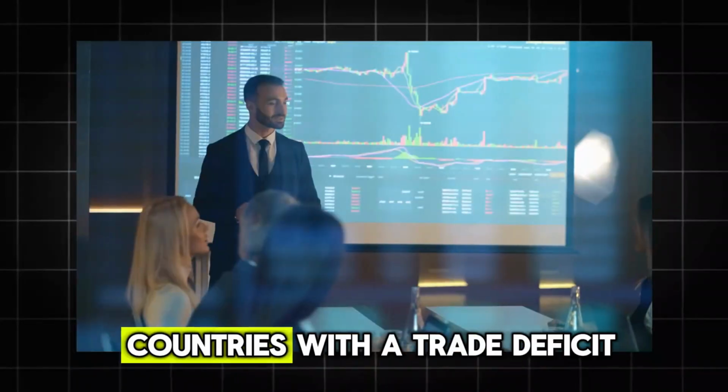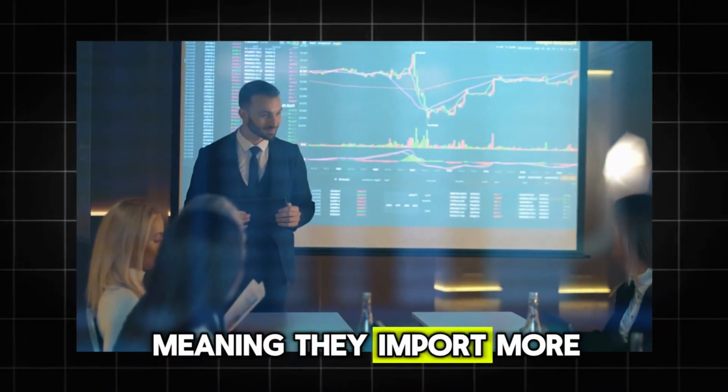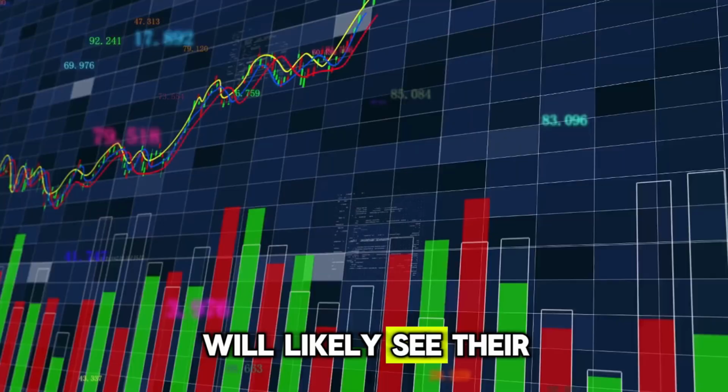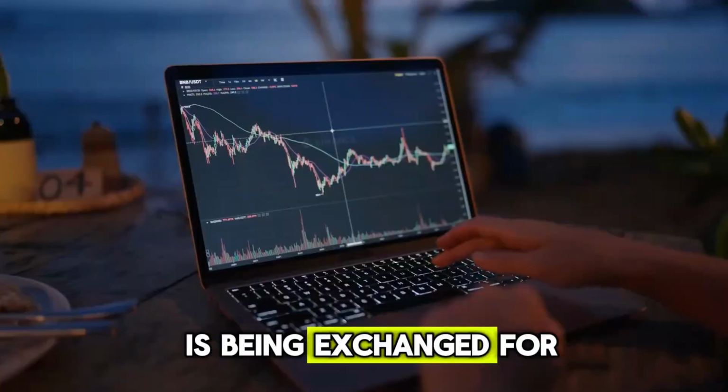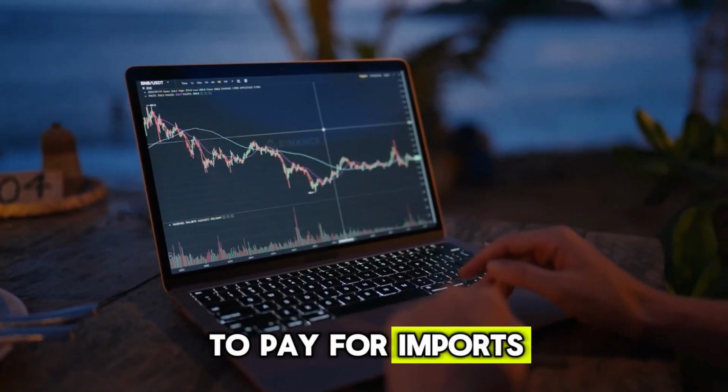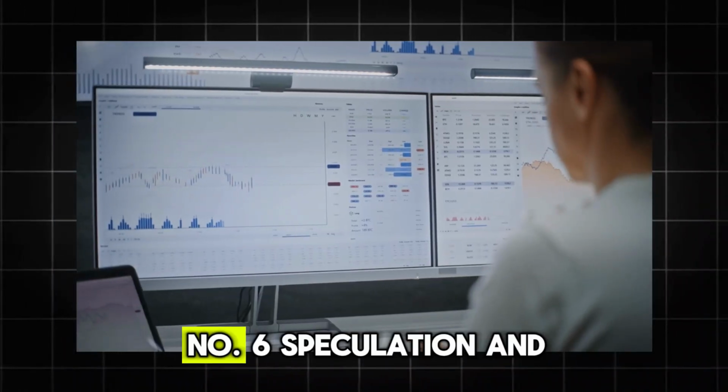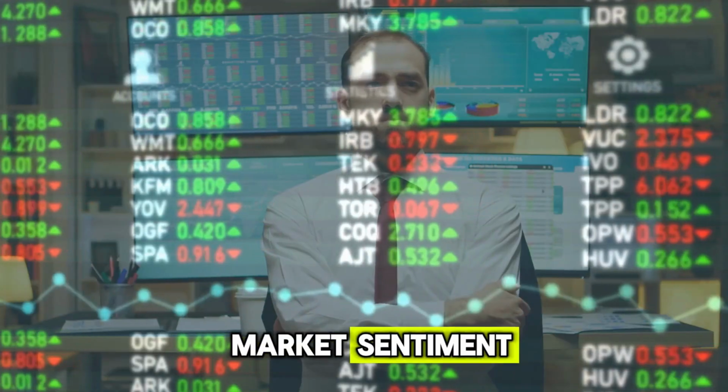On the other hand, countries with a trade deficit, meaning they import more than they export, will likely see their currency depreciate. This is because more of their currency is being exchanged for foreign currencies to pay for imports, decreasing its value. Number 6. Speculation and market sentiment.